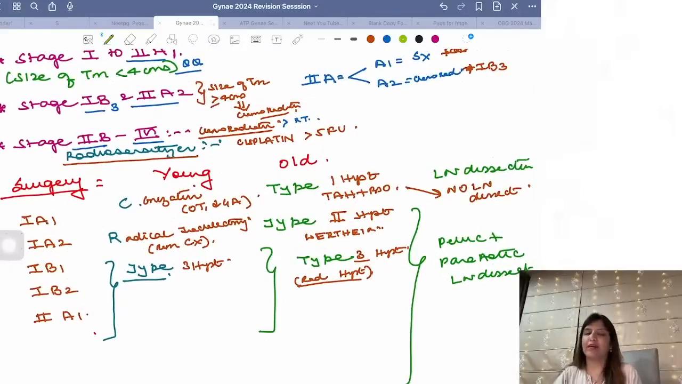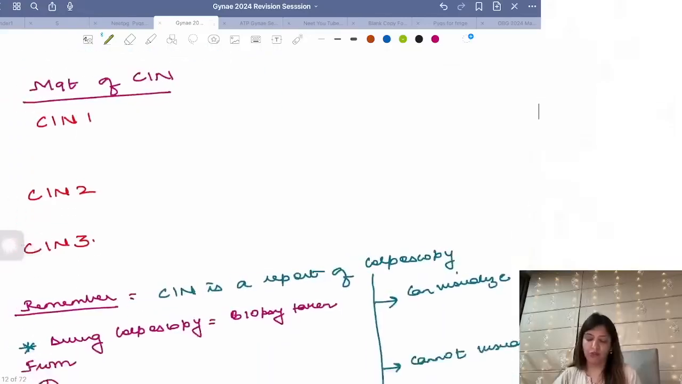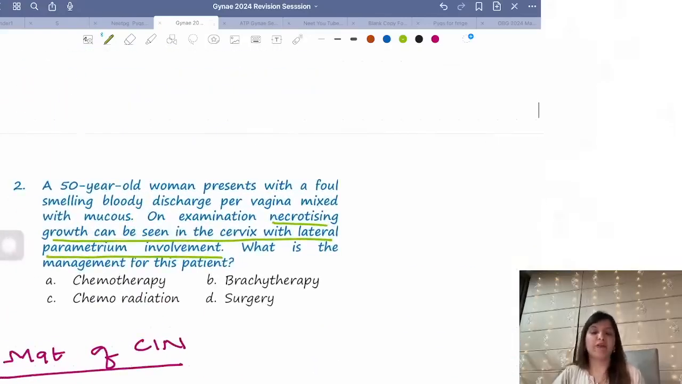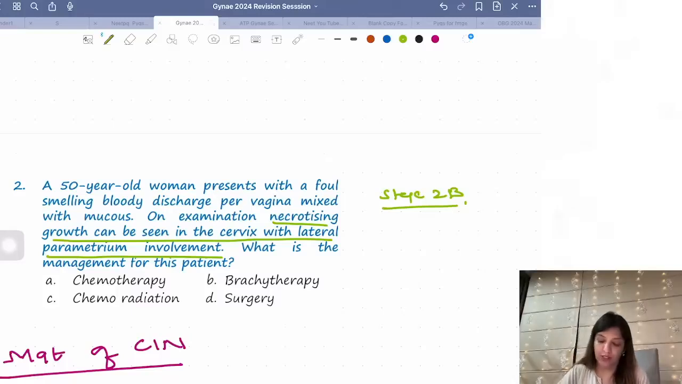In 1B1, generally type 3, you can also use type 2, but generally type 3. Now tell me, parametrium involvement means which stage? Stage 2B. What does 2B mean? From 2B to stage 4, what did I tell you the management? 2B to stage 4, management is chemo radiation.